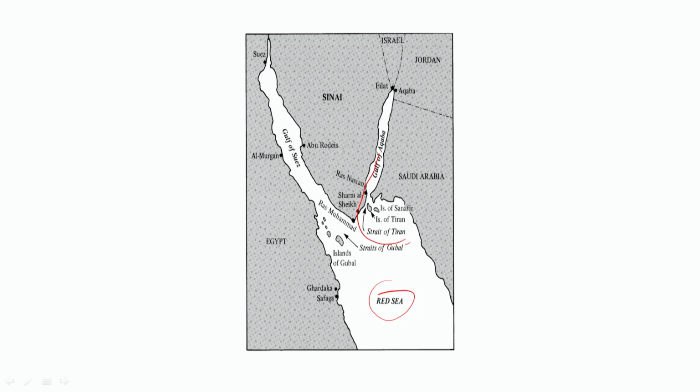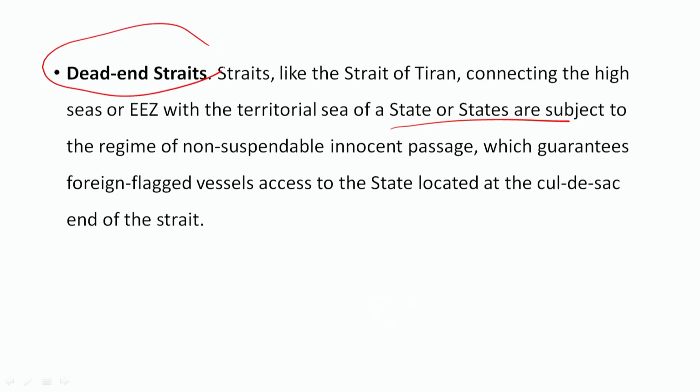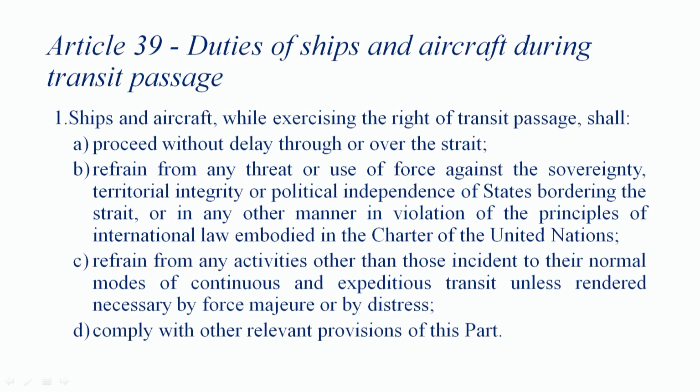So, that is what is termed dead end straits, like the Strait of Tiran connecting the high sea or exclusive economic zone with the territorial sea of the states, which are subject to the regime of non-suspendable innocent passage, which guarantees the foreign flagged vessel access to the state located in the cul-de-sac end of the strait. Then come the duties of the ships and aircraft during transit passage, because